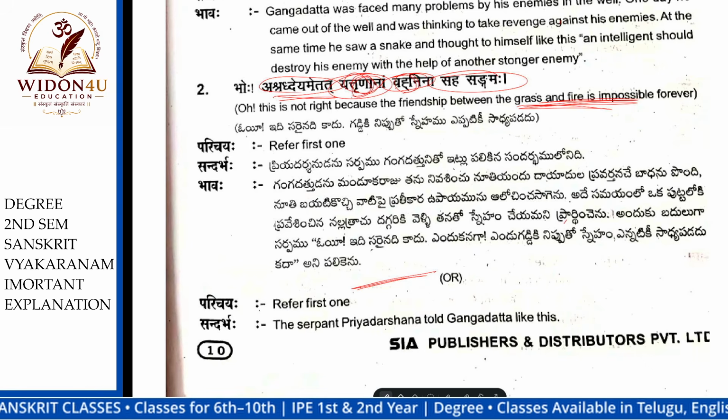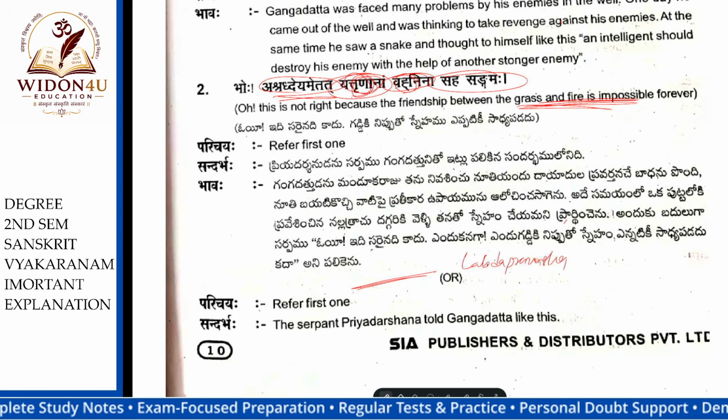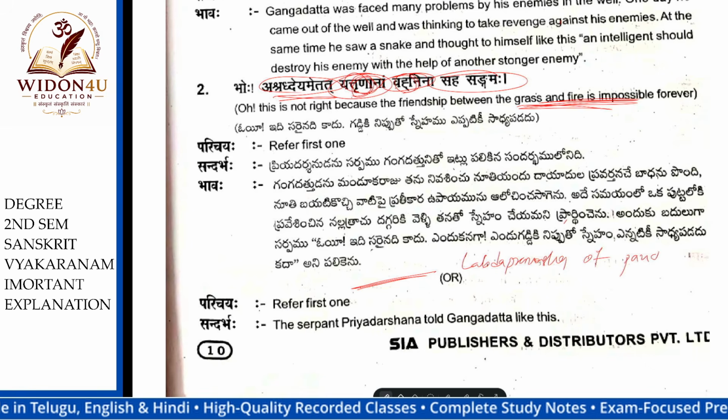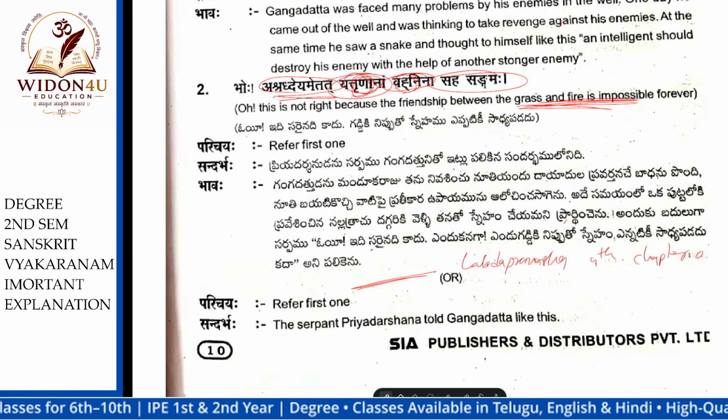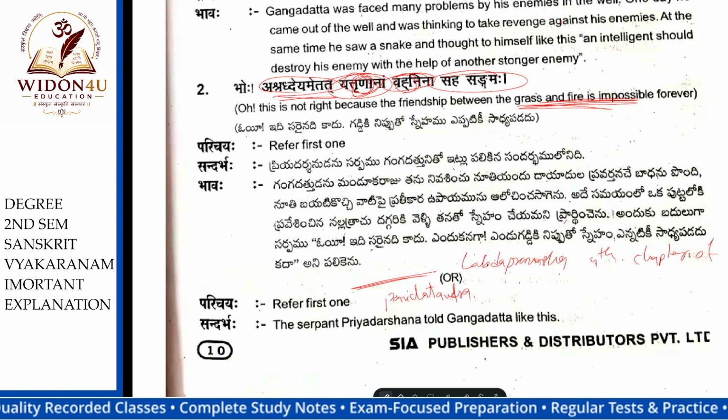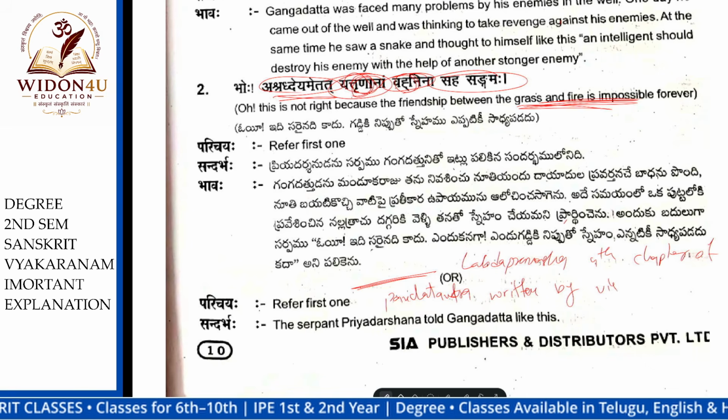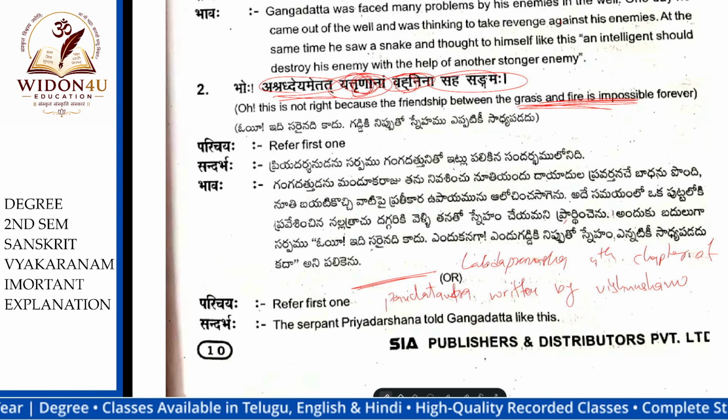The Ganga Datto Punareti Kupam is taken from Labda Pranasha, the fourth chapter of the Panchatantra, written by Vishnu Sharma. This is the poet introduction.